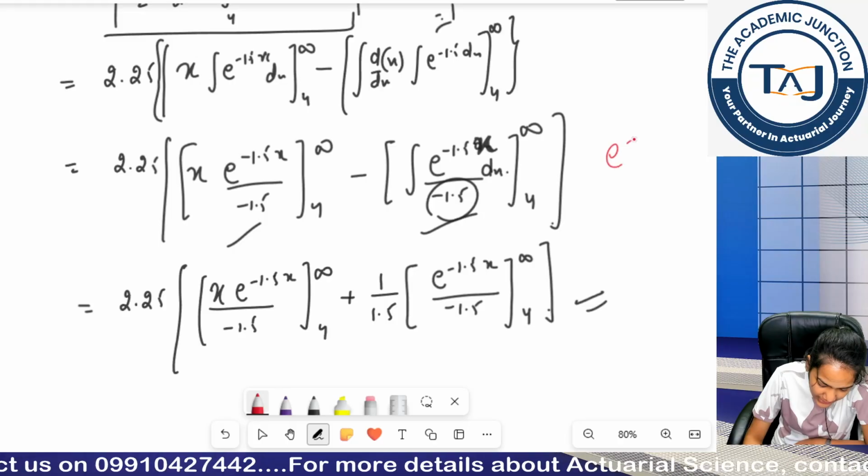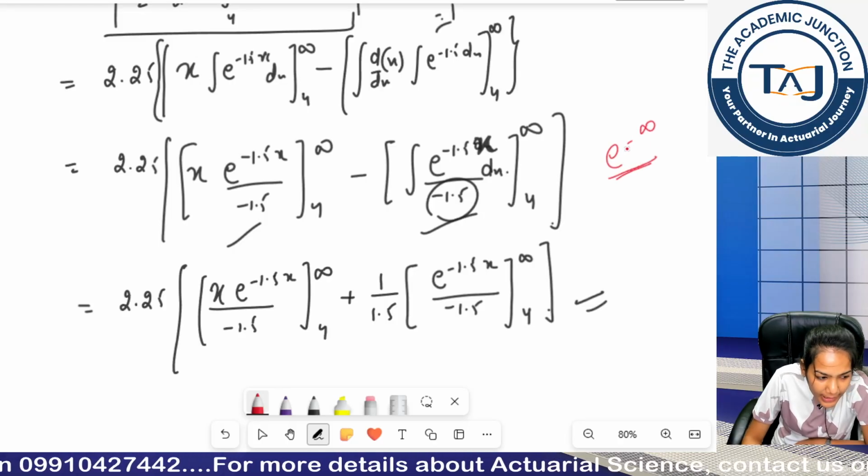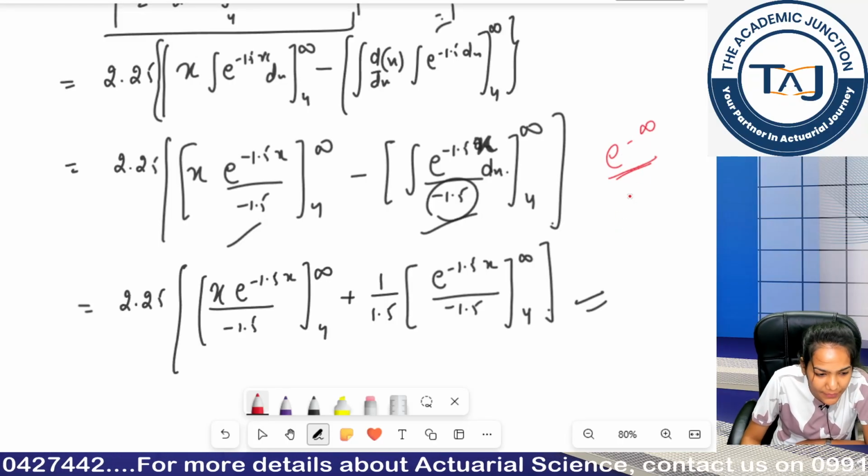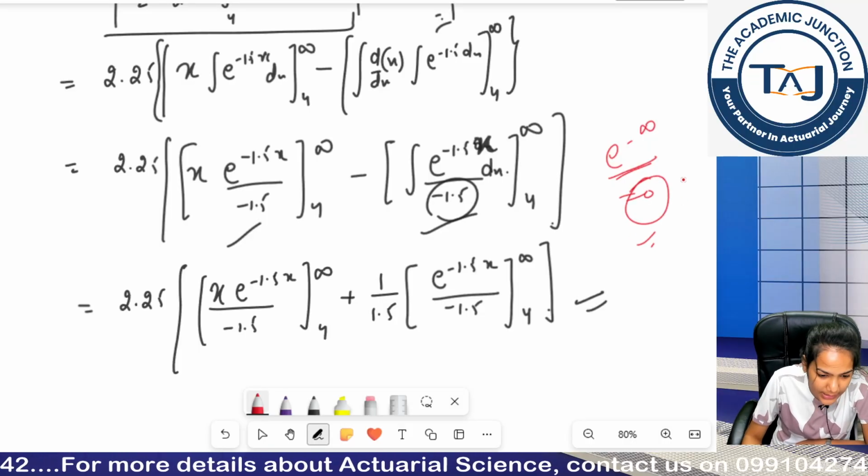Here you have to use the fact that if I put in infinity in the power of minus infinity with respect to e, I will get 0 as the answer, okay?